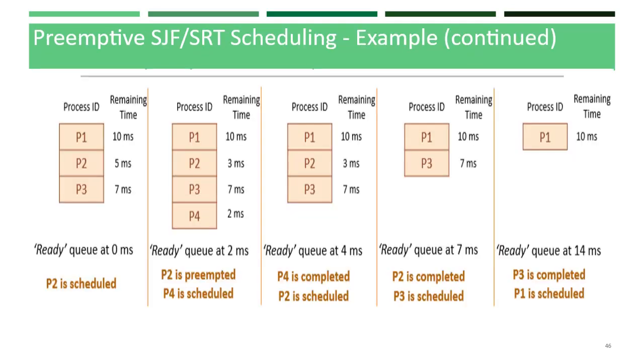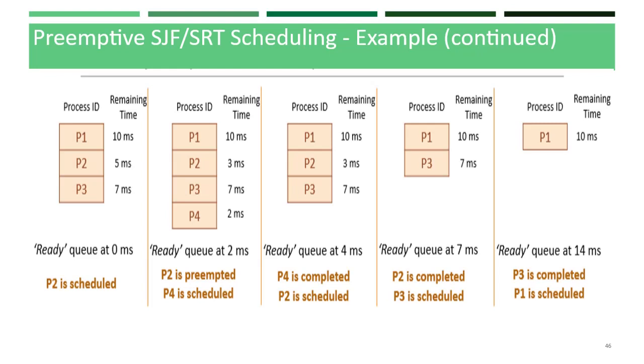The example we took in the previous slide is shown in this figure. Initially there will be three processes, P1, P2 and P3, and their execution times are P1 has 10 milliseconds, P2 has 5 milliseconds and P3 has 7 milliseconds. Initially the execution has not yet started, so all these three processes will be in the queue.